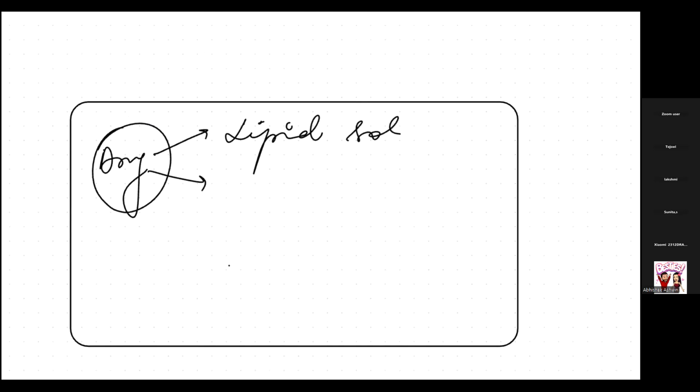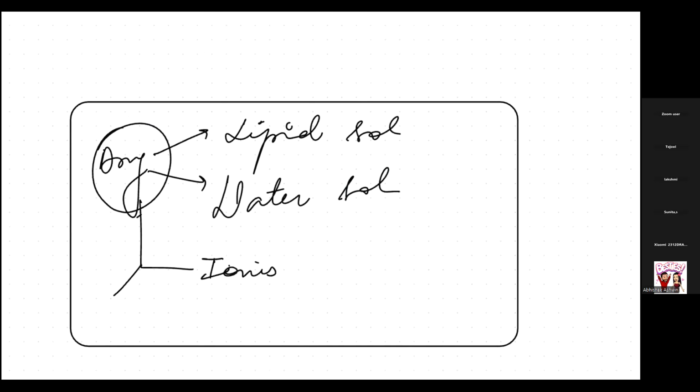Or else there's another possibility that my drug can be either ionized or non-ionized, isn't it? These are the possibilities, right? If I am having a drug, it can either be lipid soluble or water soluble, or another chance is that it will be either ionized or non-ionized.